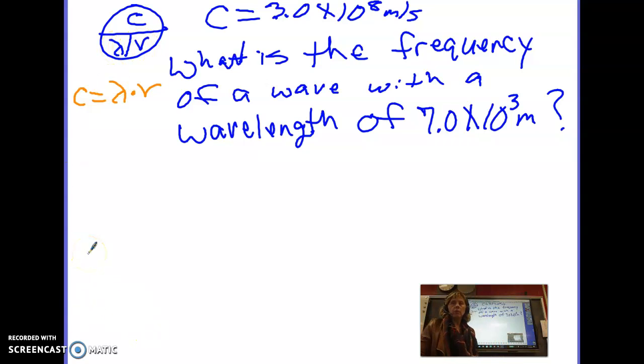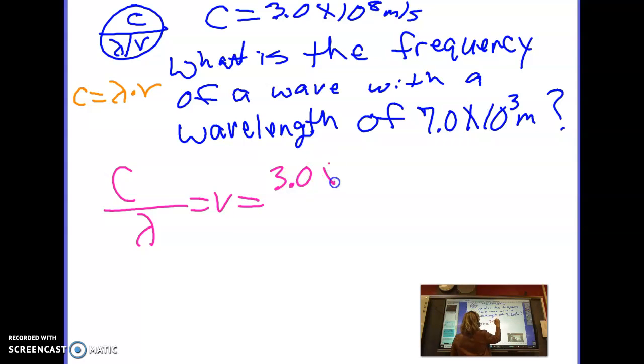So my formula is, let me pick a different color, the speed of light, which is c, divided by wavelength, is going to give me that frequency.